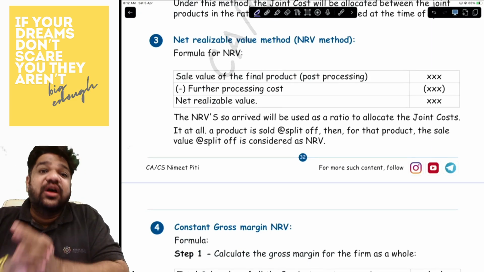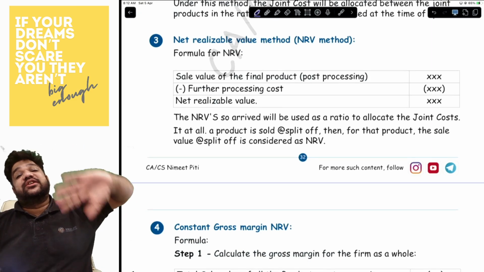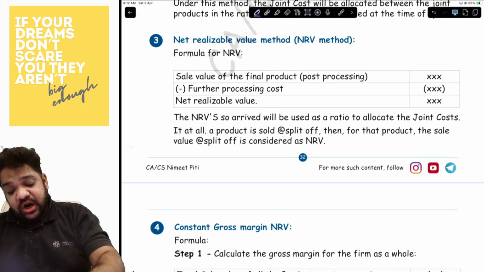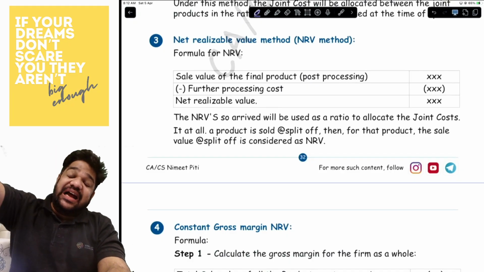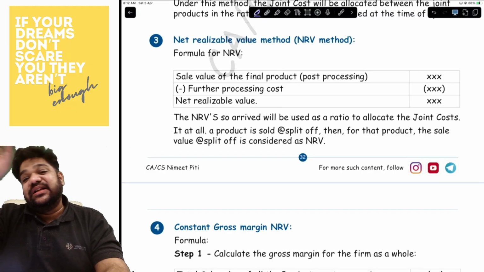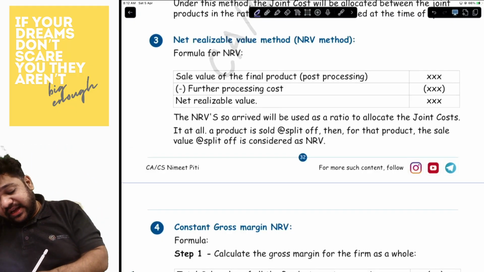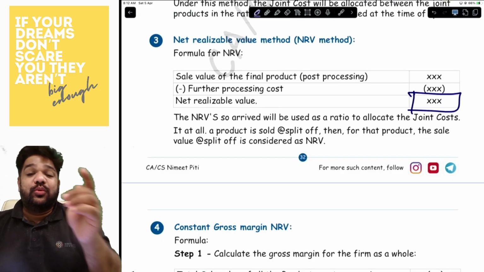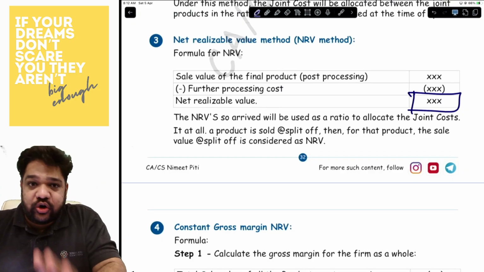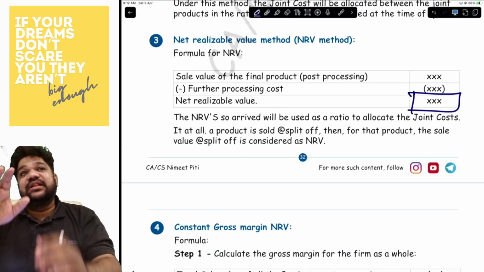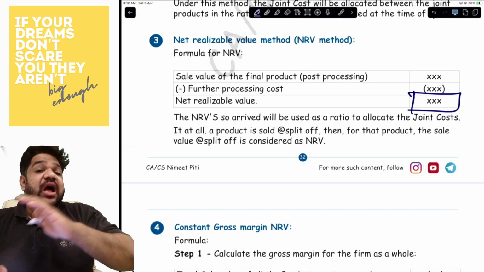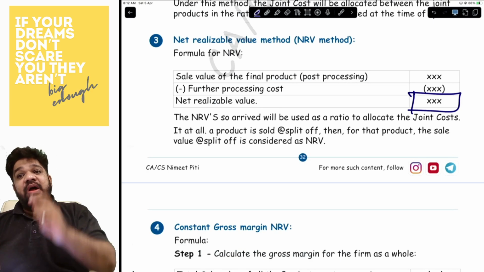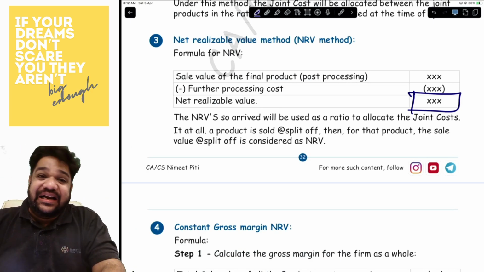Then comes in the third method, which is net realizable value method, which is basically sales at final stage minus the further processing cost to get your net realizable value. Sales at final stage. Okay. So sales at final stage minus the further processing cost is going to be your net realizable value. Now, all of the net realizable values, you will use that as the base to divide the joint cost. In case a product is not further processed, then all you have to do is take the sale value at split off as its net realizable value.